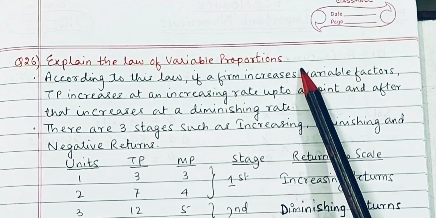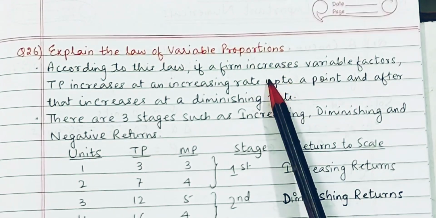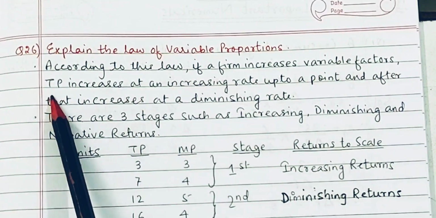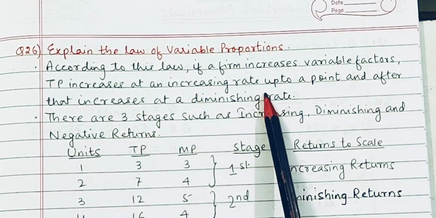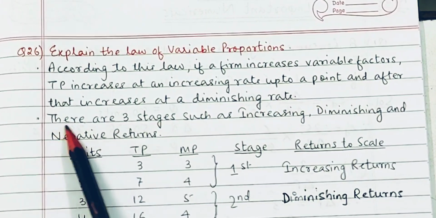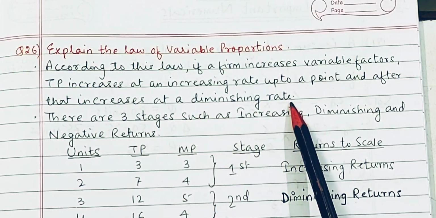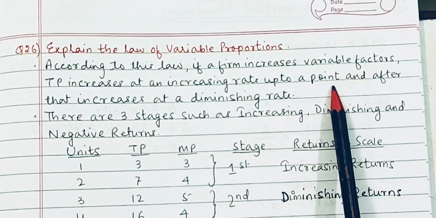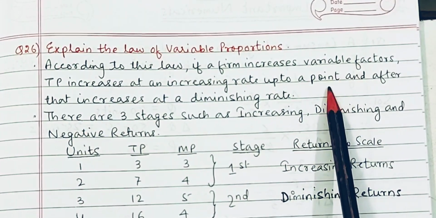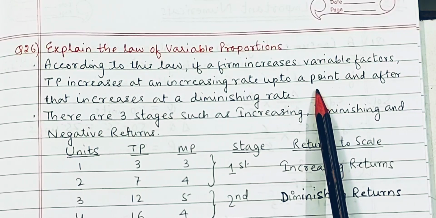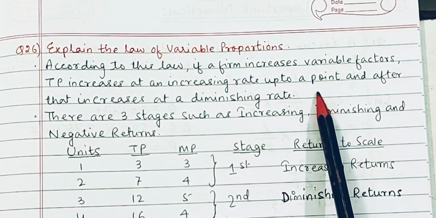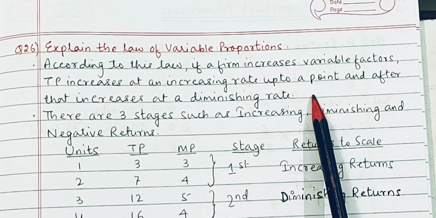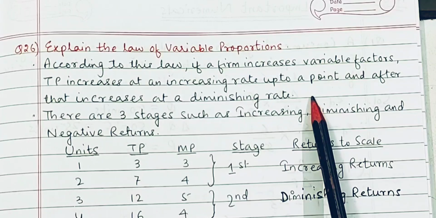Again, a very, very important law, very important concept. Now, according to this law, if a firm increases variable factors, total product increases at an increasing rate up to a point, and after that, it increases at a diminishing rate. This is the basic definition of the law of variable proportions. And this law shows us the relationship between fixed factors and variable factors. Variable factors are those factors which change with production.